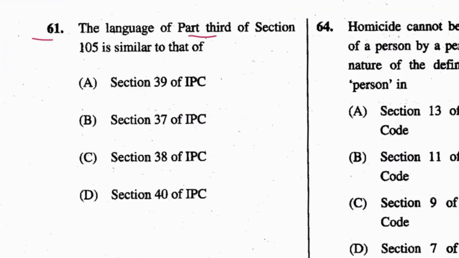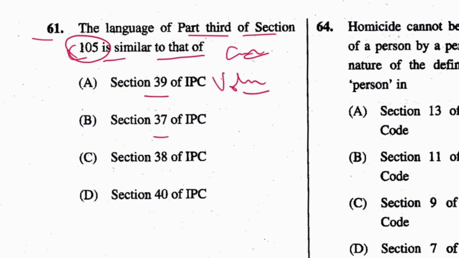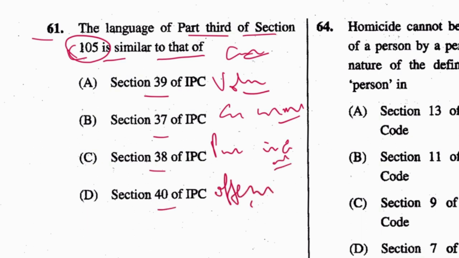Next, 61. The language of part 3 of section 105 is similar to that of... Now, I would say this is a controversial question. So, 105 in IPC is commencement and continuation of right of private defense. And the answer key was given for 39. 39 is voluntarily. And 37 is cooperation by doing one act of several acts. 38 is person concerned in criminal act may be guilty of different offense. And 40 is definition of offense. So I did not find this question in proper form.